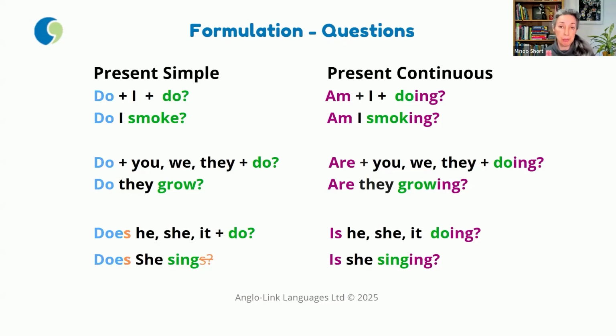Present continuous, easier. You just move the verb be, the help verb be, to the beginning of the sentence. Am I smoking? Are they growing? Is she singing?